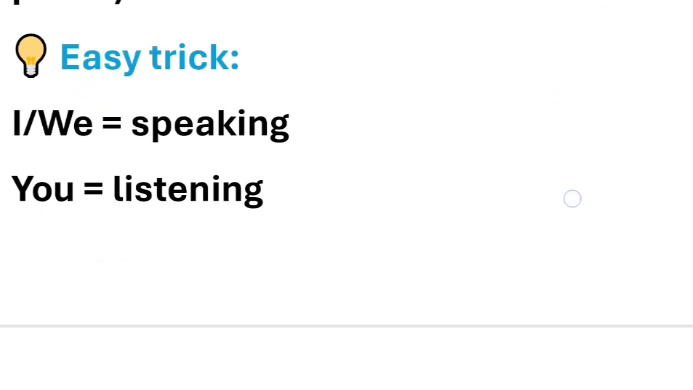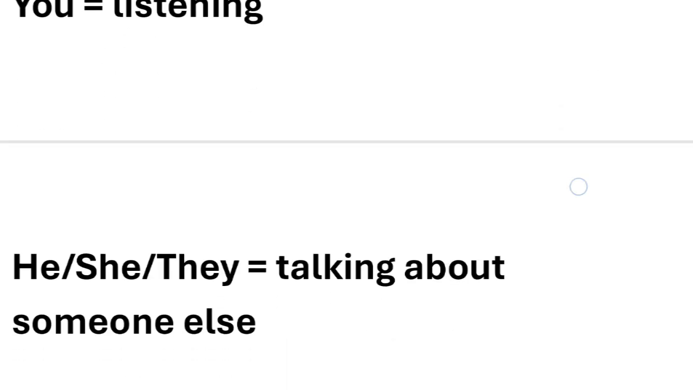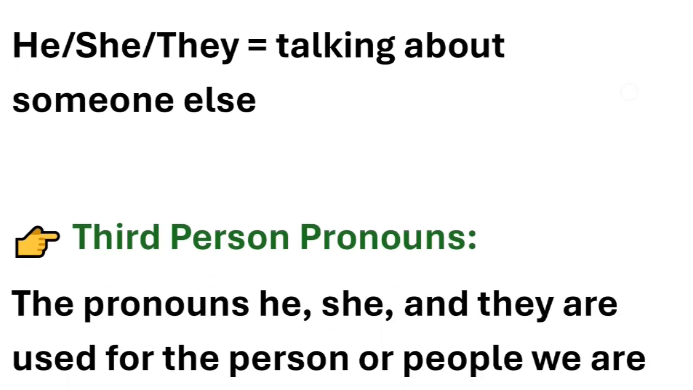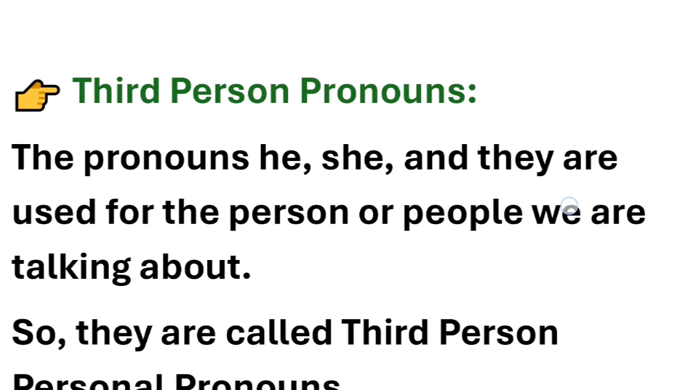So let's talk about an easy trick to remember these. I and we are always used for the speaker as the first person. You is used for the listening person, or the listener, and he, she, or they are always the third person, talking about someone else, the third person or the other person. Now what are third person pronouns? Let's talk about that in detail.